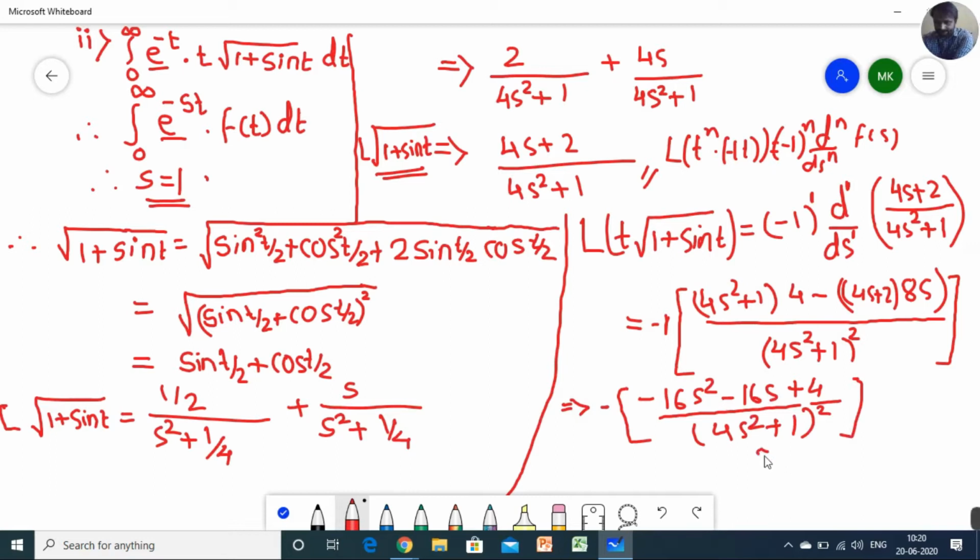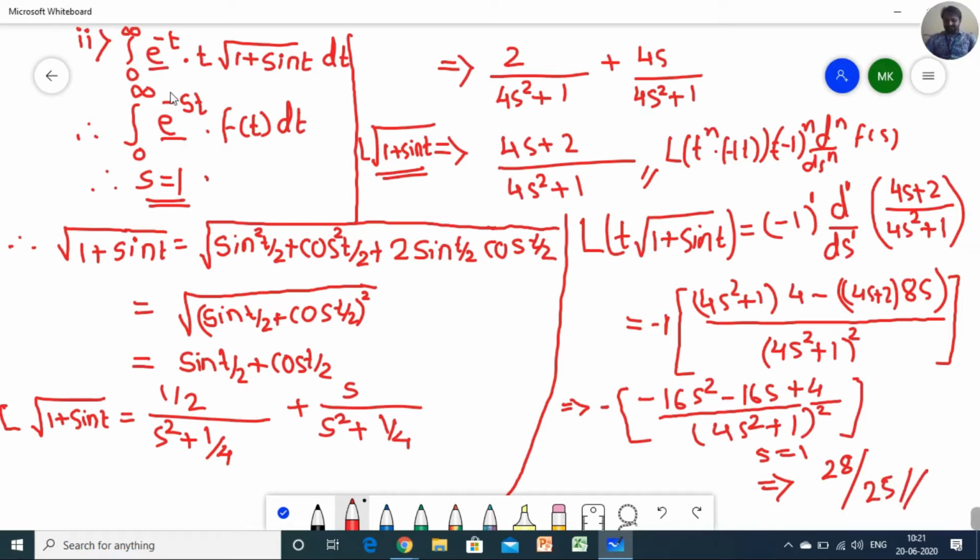So while putting s equal to 1, you will get minus 16, that is minus 32 plus 4, how much is it? Minus 28. But that sign is minus 28, so it becomes 28. So I'm writing the numerator as 28, and while substituting s equal to 1 here you will get 4 plus 1, that is 5. So 5 square is equal to 25. So this is your final result of this equation for calculation of Laplace transform.